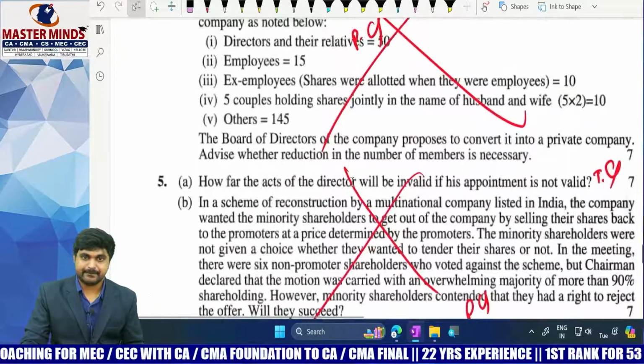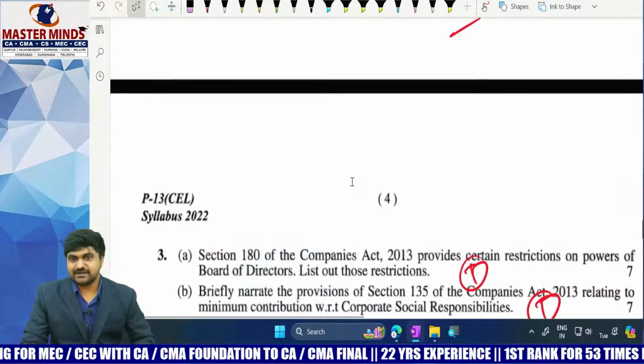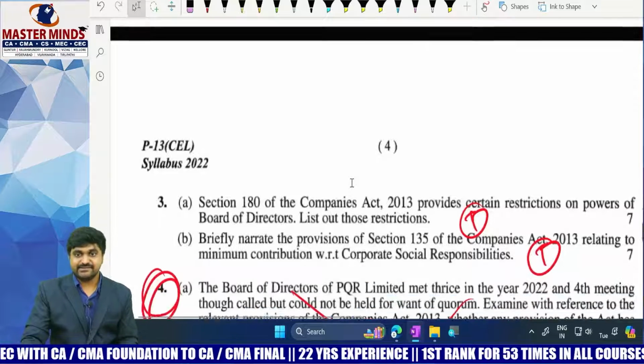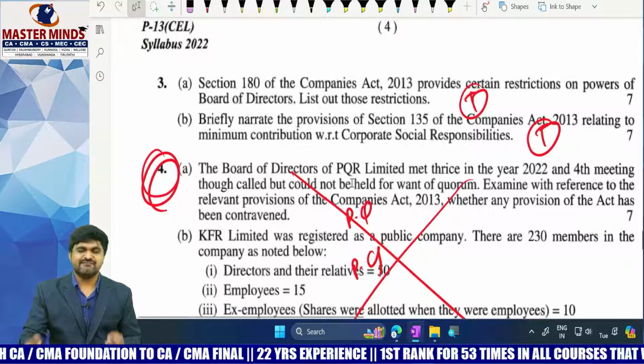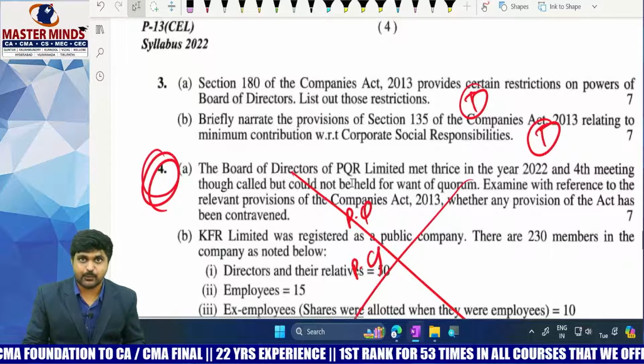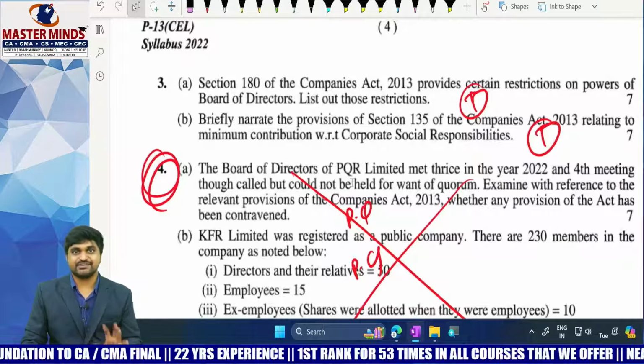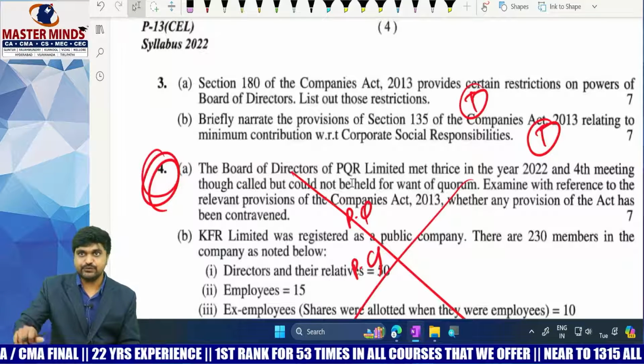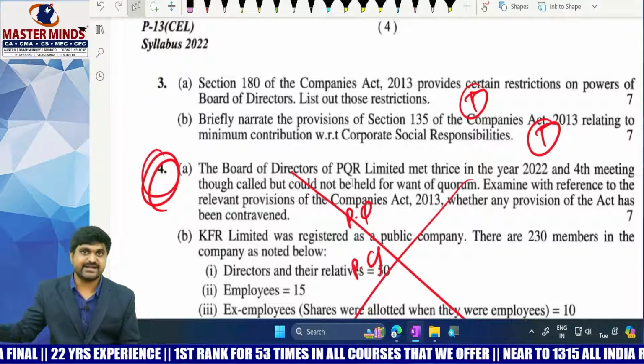Next one. Sir, which kind of questions are better to answer in exams? Is it theory question or practical question? Very simple, it is theory question. Why? Because theory questions are less time consuming. So just read the question, and if you know the answer, you can directly write it.